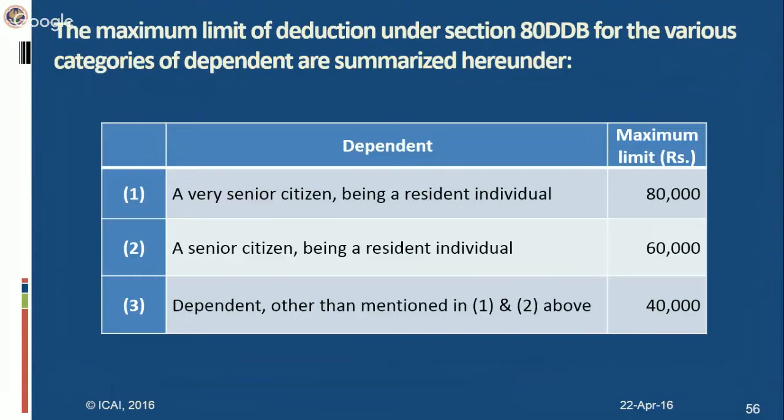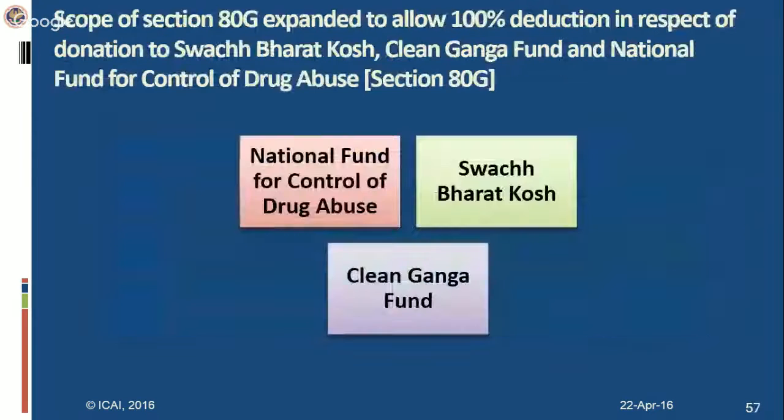And now what would be the limits? In case of a very senior citizen, the limit is 80,000. In case of a senior citizen being a resident individual, the limit is 60,000. And other than this, the limit is 40,000. This is the amendment this year, that the enhanced limit for a very senior citizen is 80,000. In 80DDB, it is not a flat deduction. It's the amount of expenditure incurred, or the maximum cap of 80,000, 60,000, 40,000, whereas in 80DD, it is a flat deduction. So whichever is less is allowable here, the expenditure or this amount.